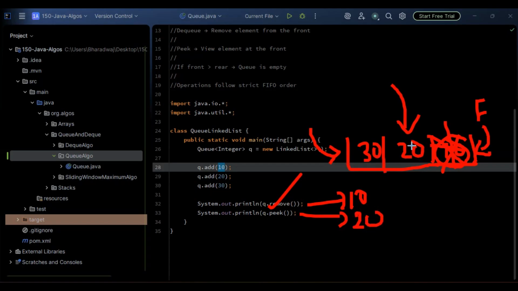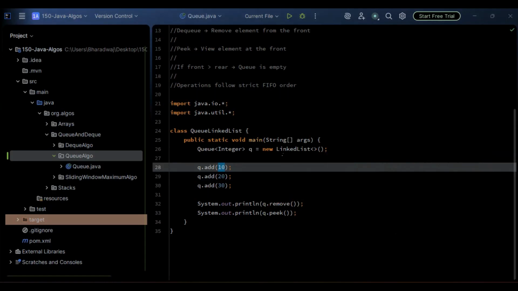As we have 30 and 20, at the front, 20 is present. It has to return element 20. So 10 and 20 is the output that we need to get here, accordingly with the code that we have written. Yep, so this is fine, I believe.